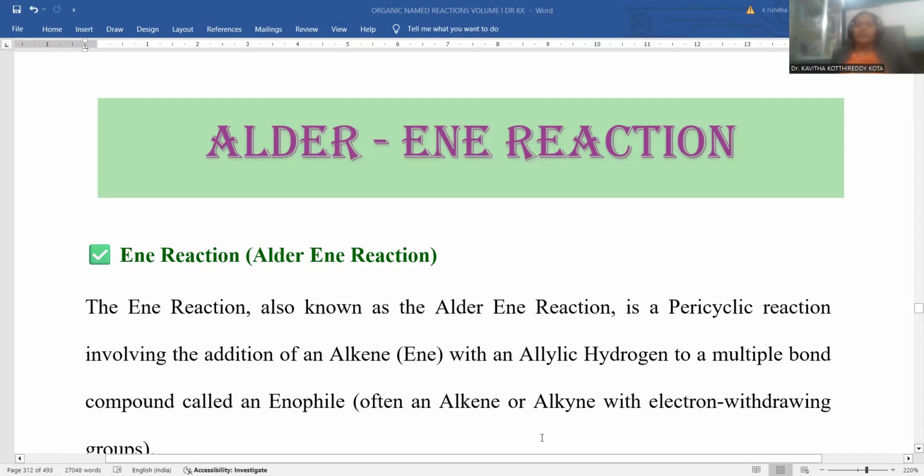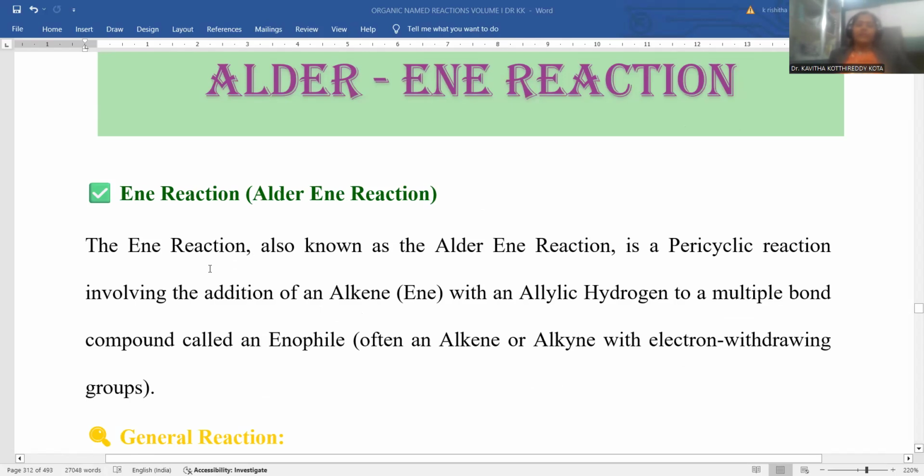The aldol-ene reaction concept was taken from the textbook Organic Named Reactions, written by Dr. Kavita Kothireddy Kota. In order to understand this reaction, you can simply call it the ene reaction. Aldol-ene reaction is an alternative name for it. It's a part of pericyclic reactions.